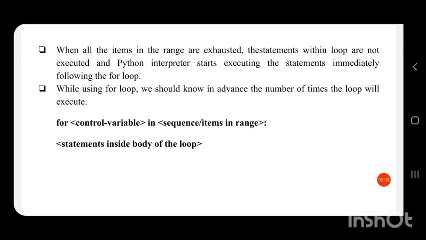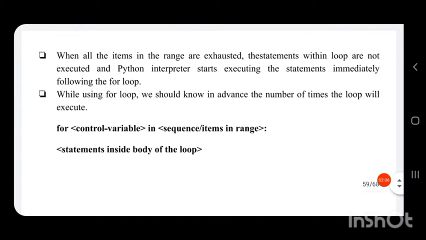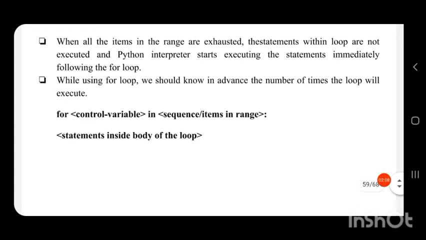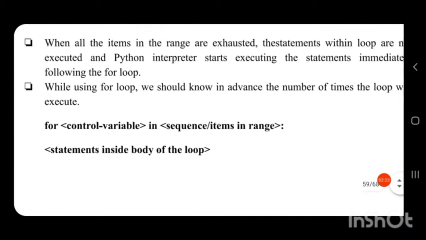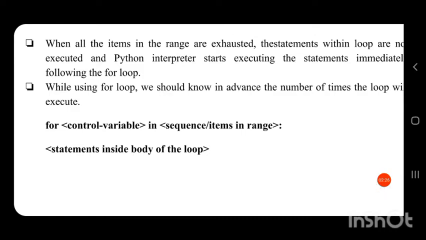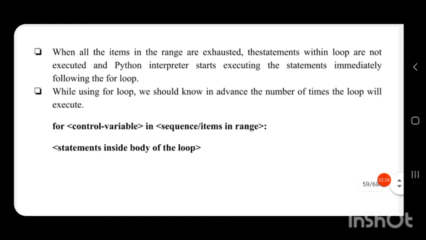While using a for loop, we should know in advance the number of times the loop will execute. How many times the loop will execute, we should know before entering the loop. That is understood from the sequence or the items in the range. So the syntax of the for statement is: for control variable in sequence or items in range.